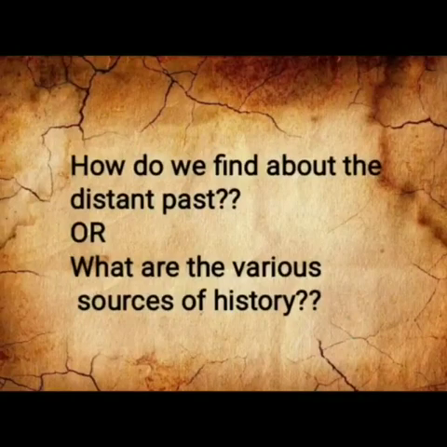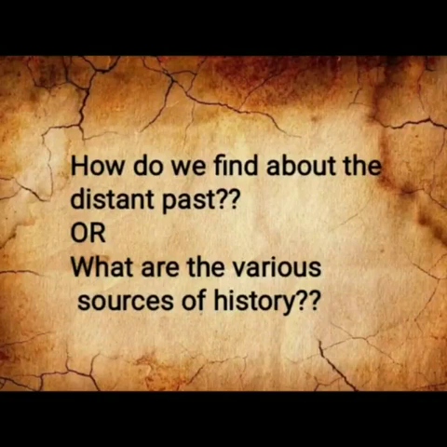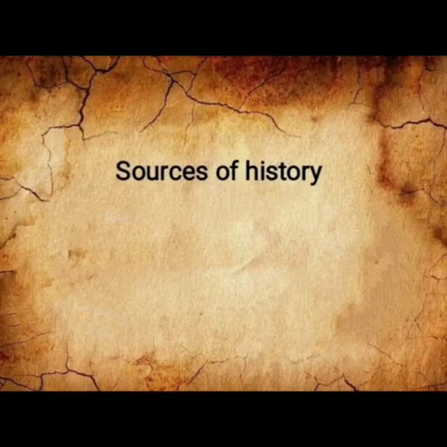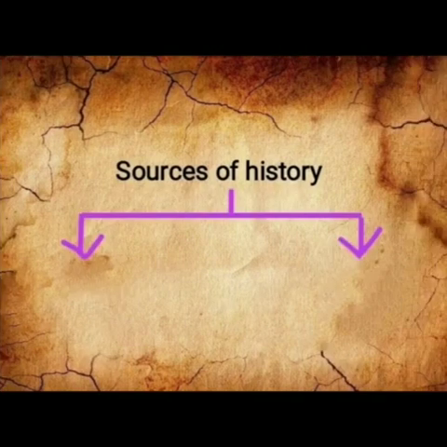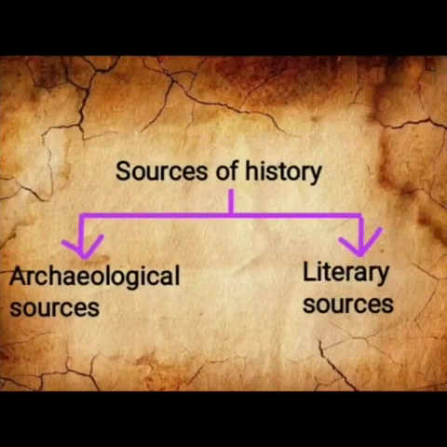Now, our next question is how do we find out about the distant past, or how can we find out what happened decades or centuries ago? That means what are the various sources of history which give us the information about what happened over decades or centuries ago. Historians collect information from a variety of sources to reconstruct the past. Sources of history can be classified into two main groups. First is archaeological sources and second is literary sources.